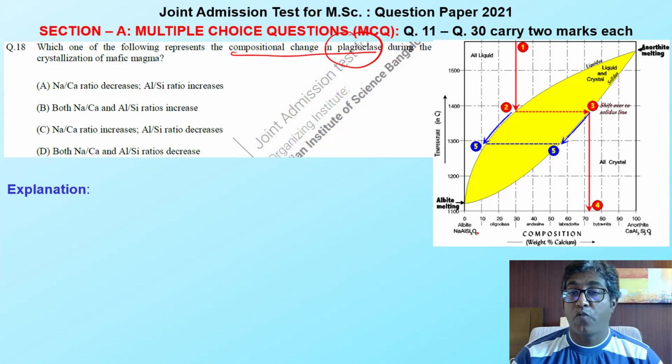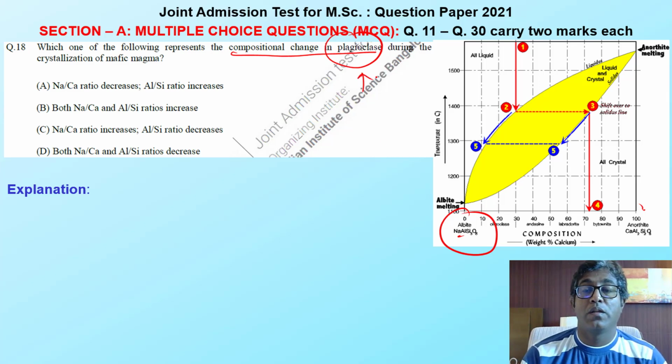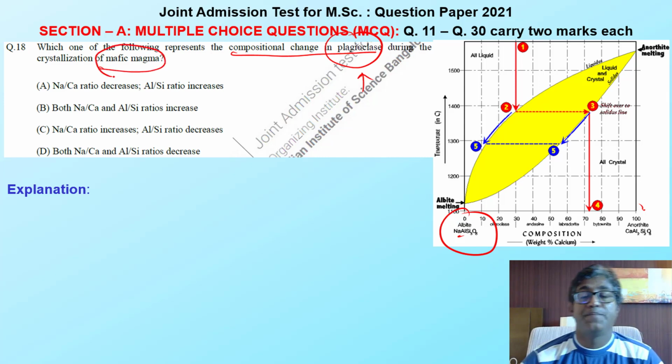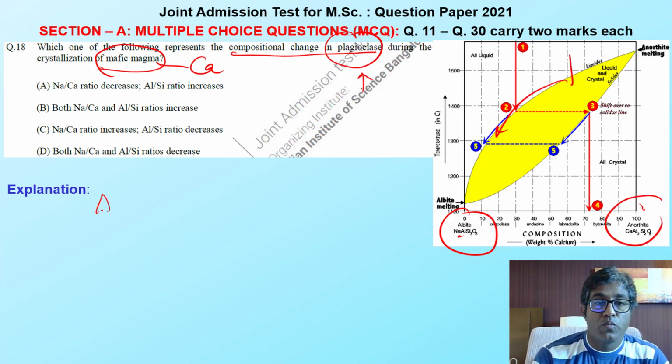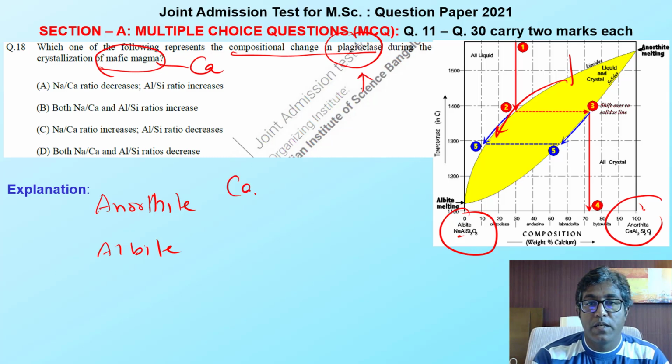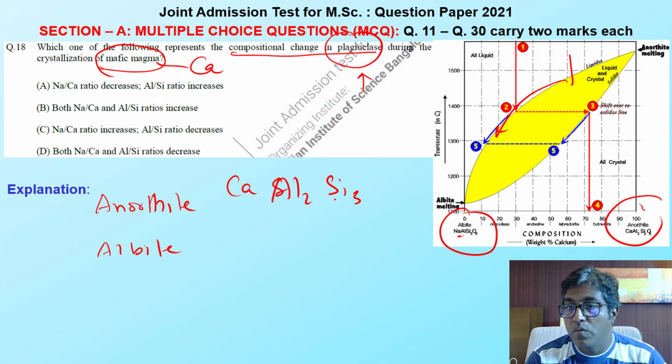But whether I should go from albite to anorthite or anorthite to albite, this is the question, because they haven't mentioned the temperature, whether you have to increase the temperature or decrease the temperature. But they told you that it is a mafic magma. What do you mean by the mafic magma? This means it belongs to the calcium region. Means I should go from anorthite to albite. So what is anorthite? Anorthite is CaAl2Si2O8.